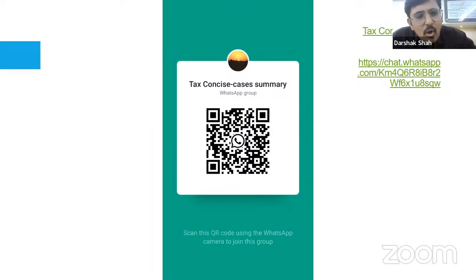Tax treatment of SAR issued by the purchasing company to the promoter of the selling company. Let me digest this question. The question is, what is going to be the tax treatment of stock appreciation rights which are issued by the purchasing company to the promoter of the selling company?